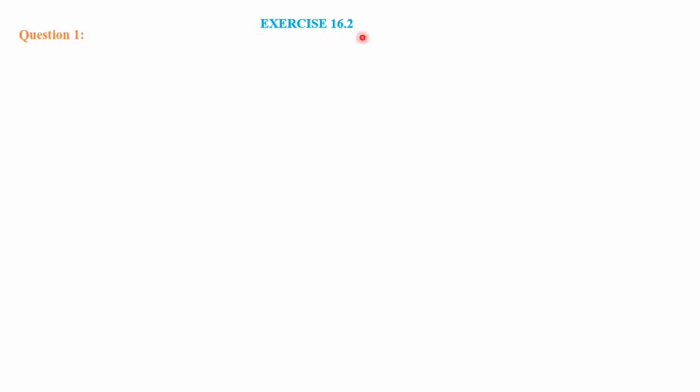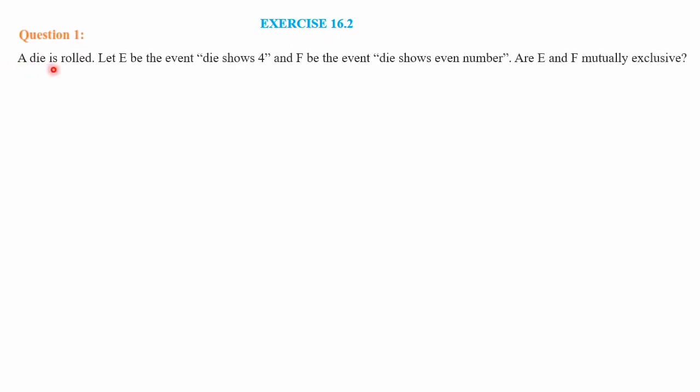First question from exercise 16.2. A die is rolled. Let E be the event die shows 4 and F be the event die shows an even number. Are E and F mutually exclusive? Since the die is rolled, here there are 2 events described. E means die shows 4 and F means die shows an even number. You have to check whether E and F are mutually exclusive. As the definition says, if 2 events are mutually exclusive, then their intersection will be a null set. If not, they are not mutually exclusive.